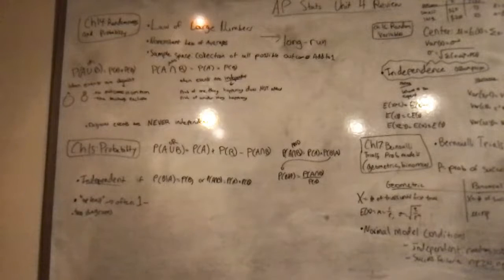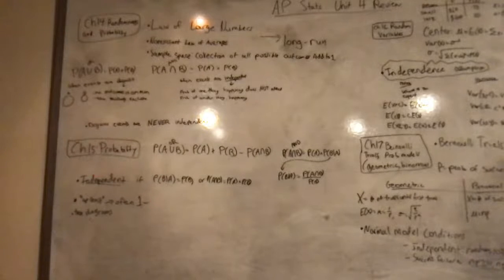And then probability of A and B, for this one, the events do not have to be independent. It's probability of A times probability of B given A. So B given A, this is conditional probability, is probability of A and B over probability of A.